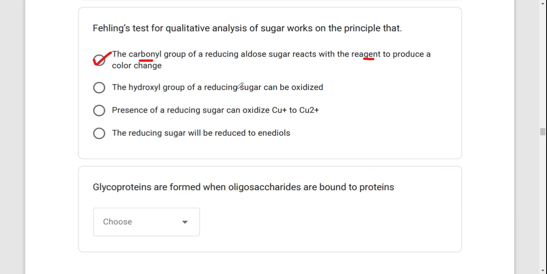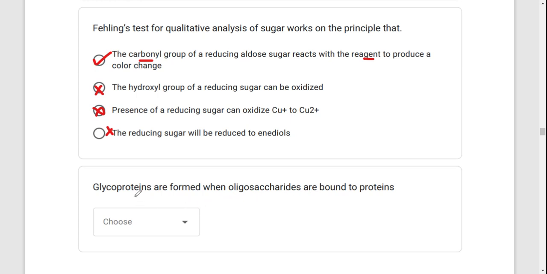The hydroxyl group of a reducing sugar can be oxidized. That's not the principle. The presence of a reducing sugar can oxidize copper 1 to copper 2. This is actually the direct opposite. It's supposed to be copper 2 to copper 1, so this is not true. Reducing sugar will be reduced to enediols. That's not true. Glycoproteins are formed when oligosaccharides are bound to protein. True or false?